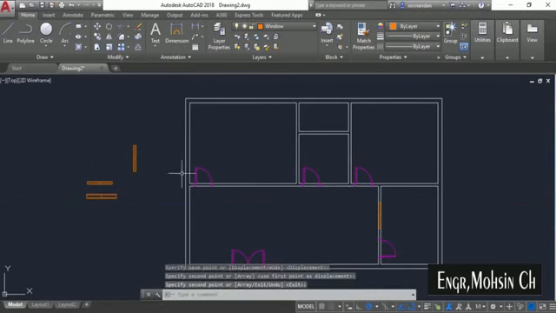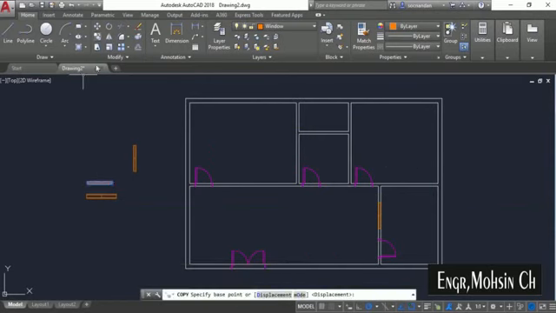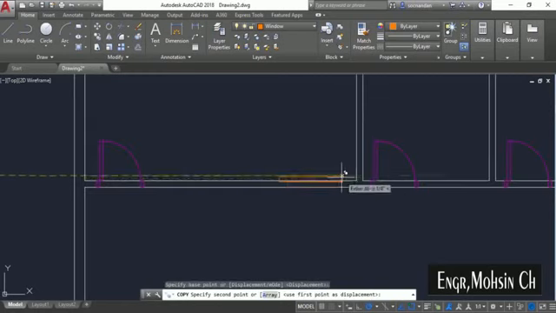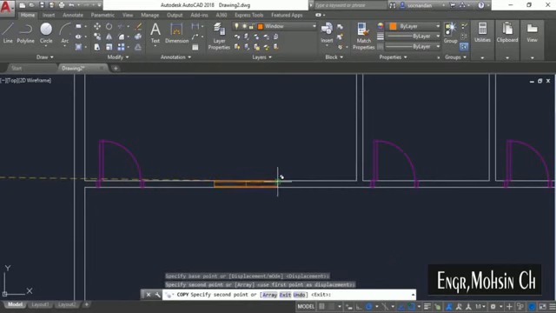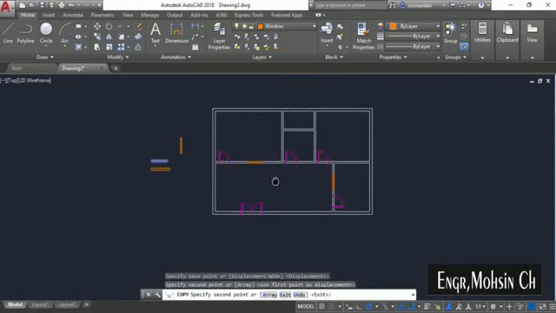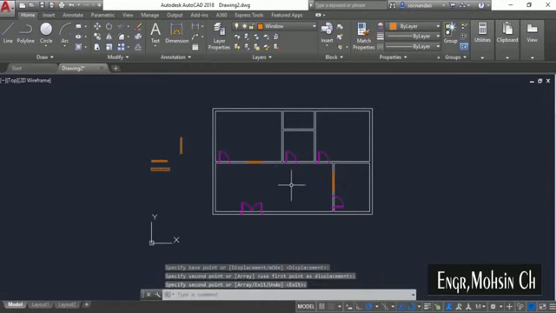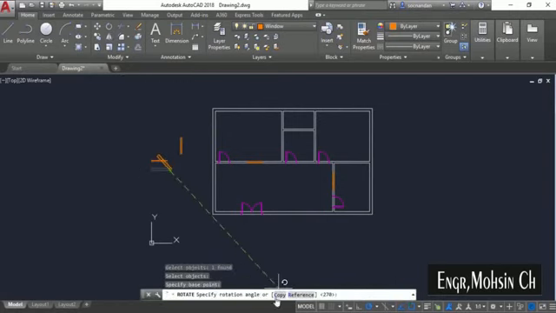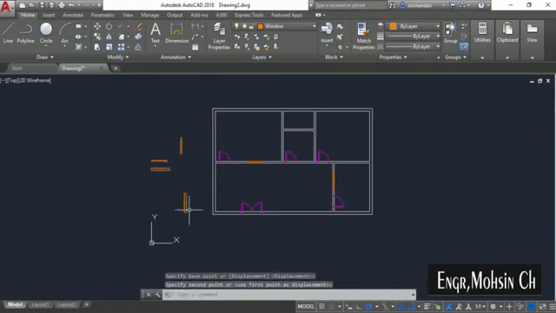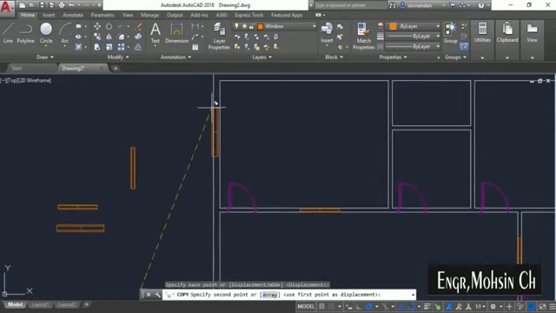and press enter. Now select this one and select copy tool and move it on this wall. You can take reference of this endpoint and I'll move it here, and now press enter. Now I'll select this window and once again I'll rotate this one, select it, click on this point, make a copy and rotate this one. We can once again move it and we can now copy it. So select it, select the copy tool and copy it on this point. So you can take reference of any of these points.